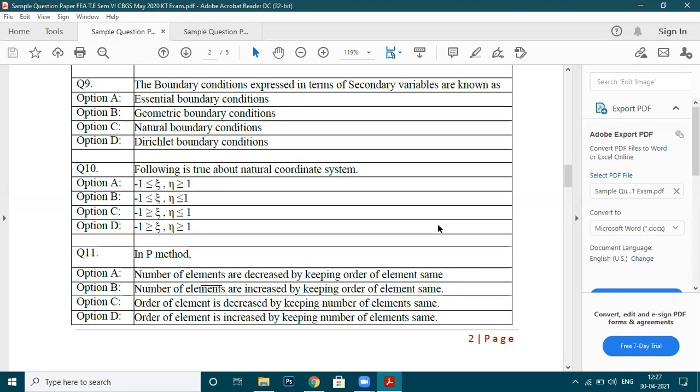The boundary conditions which are expressed in terms of secondary variable are known as... Boundary conditions which are expressed in terms of secondary variable are known as... A simple question is there, just go through that.